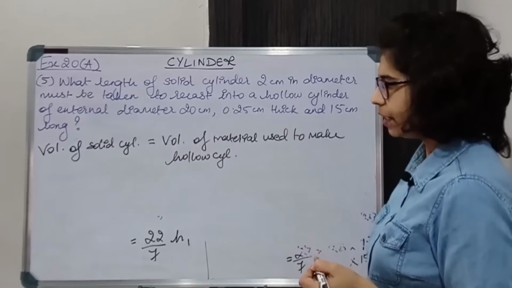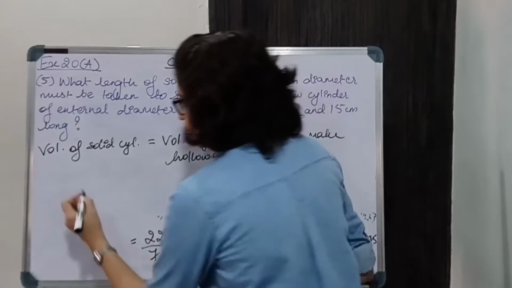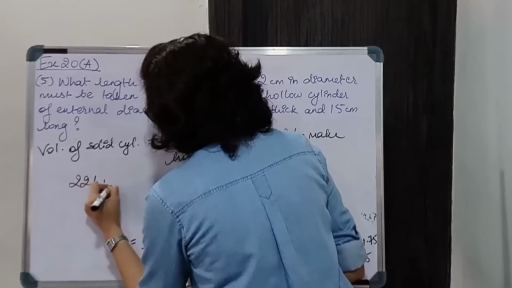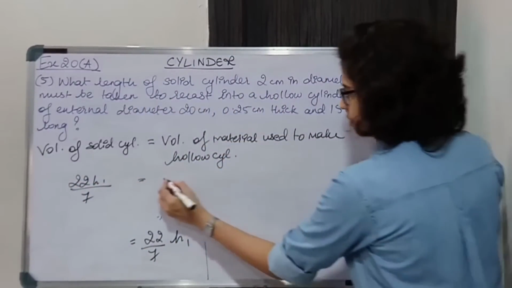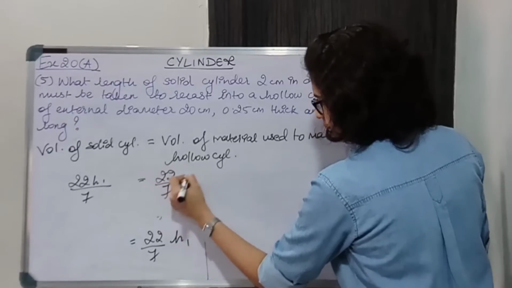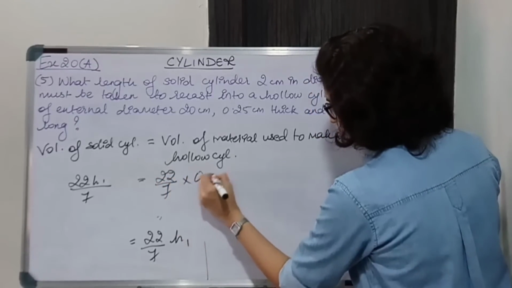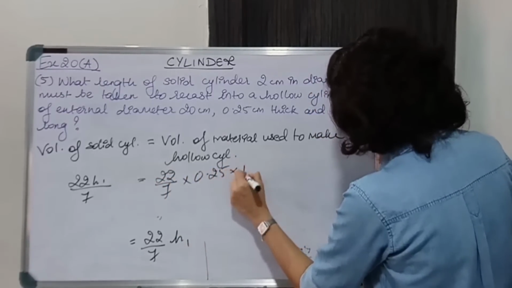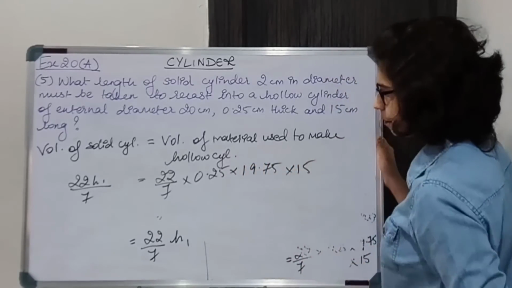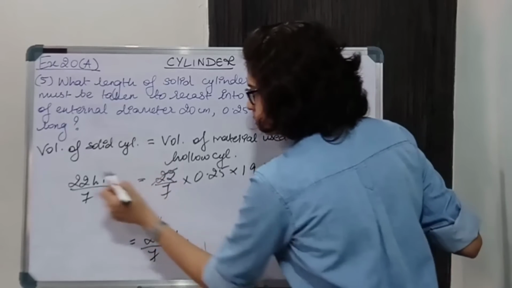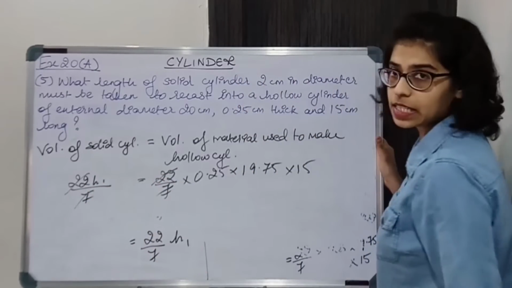These two are equal, right? Now volume of solid cylinder is 22 H1 upon 7. It is equal to 22/7 into 0.25 into 19.75 into 15. I've erased this by mistake. Okay, 22 gets cancelled, 7 gets cancelled.